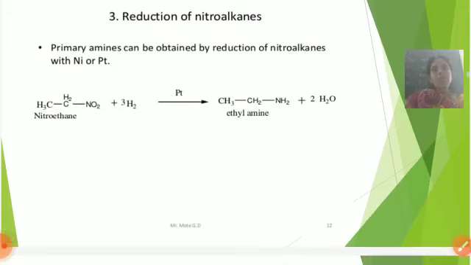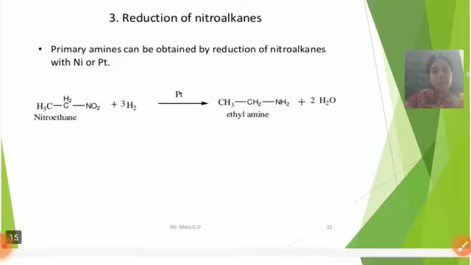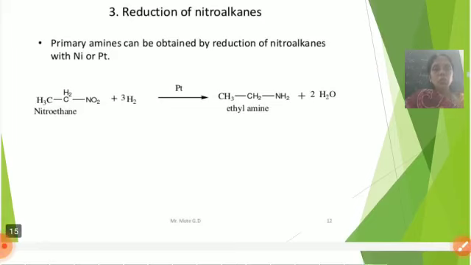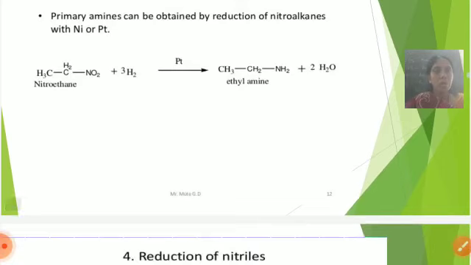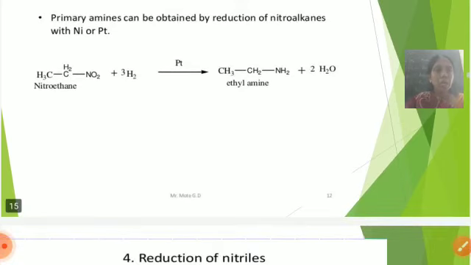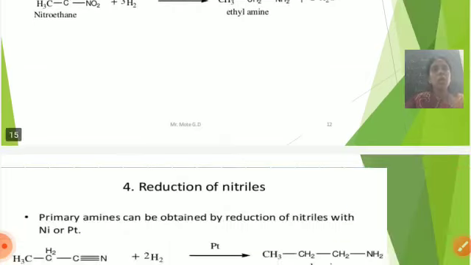CH3CH2NO2 is nitroethane. It reacts with 3H2 in the presence of platinum. On reduction, it is converted to CH3CH2NH2. It is a primary amine, ethylamine, plus 2H2O. Ethylamine plus 2H2O.